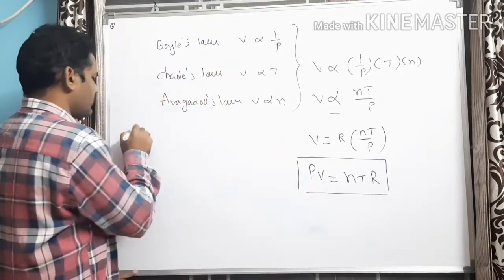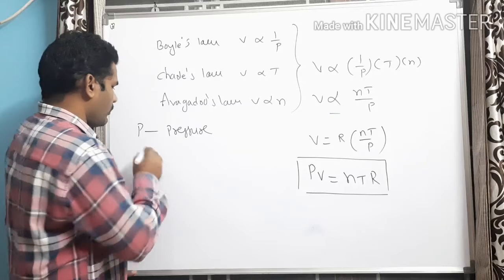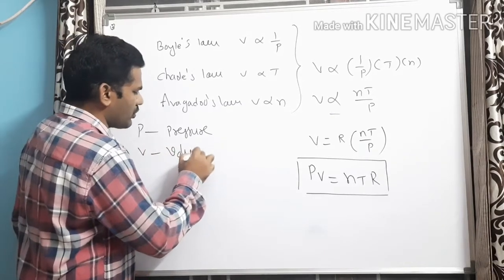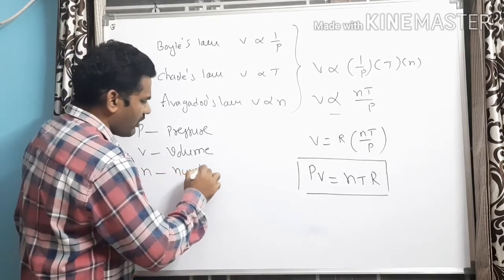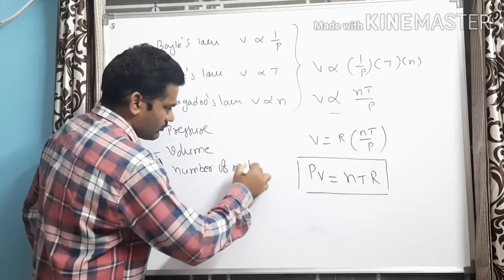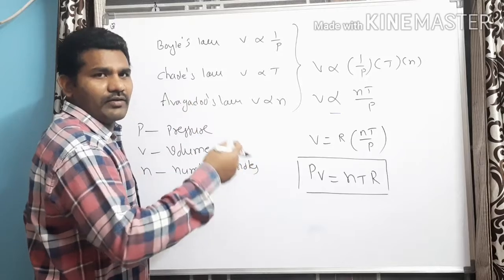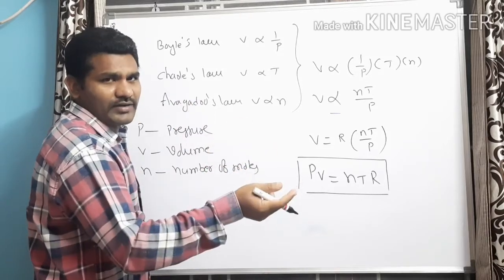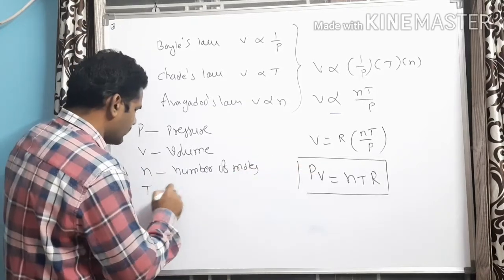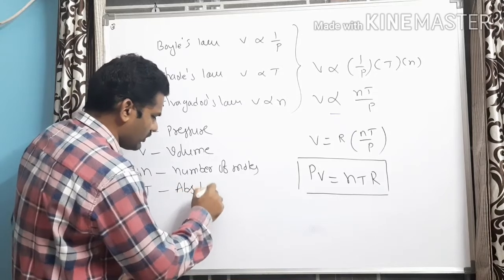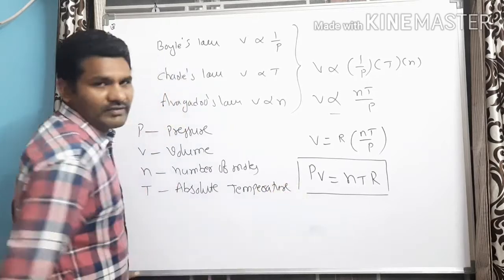What is P? P is the pressure exerted by the gas. What is V? V is the volume occupied by the gas. What is N? N is the number of moles. What is a mole and all? I will give the link in the description in order to understand about a mole. Please go and watch it. What is T? T is the absolute temperature, or temperature expressed in the Kelvin scale.